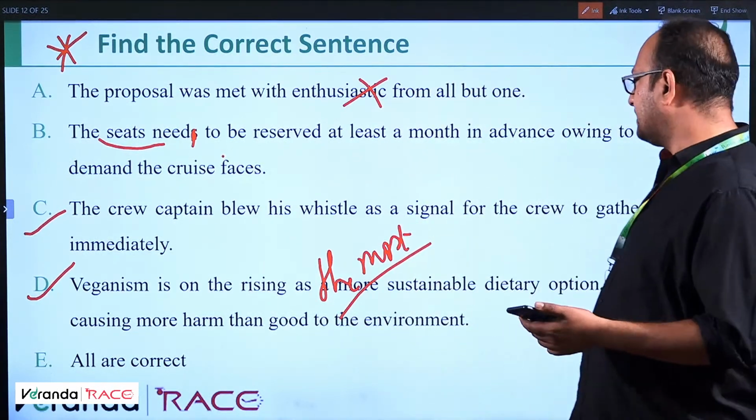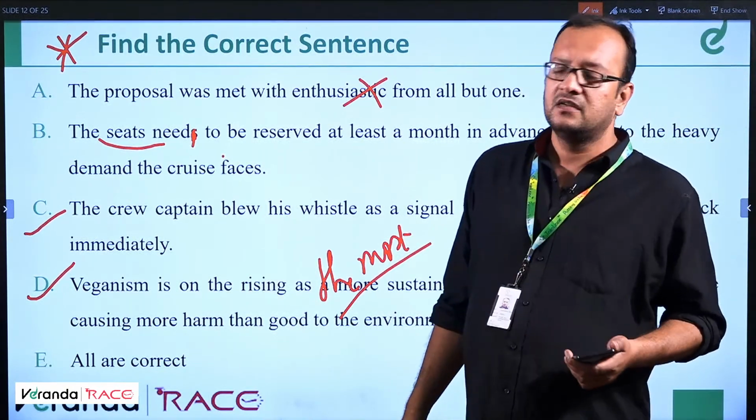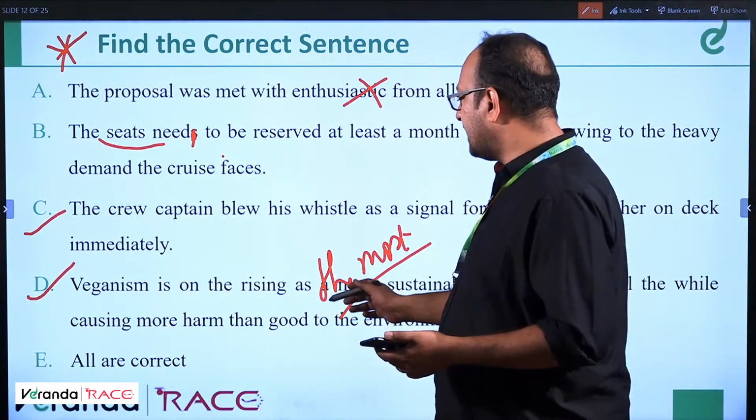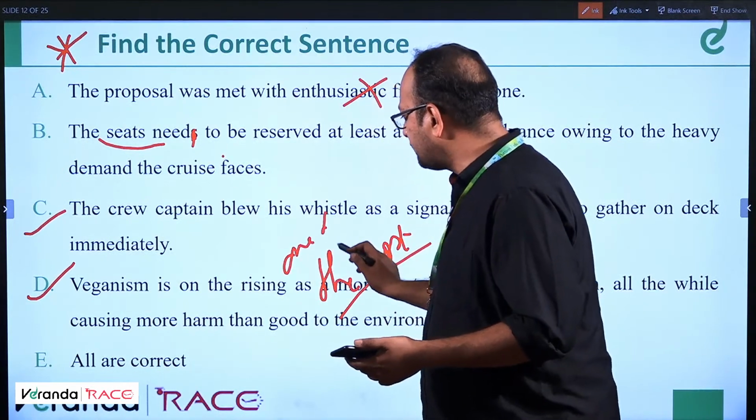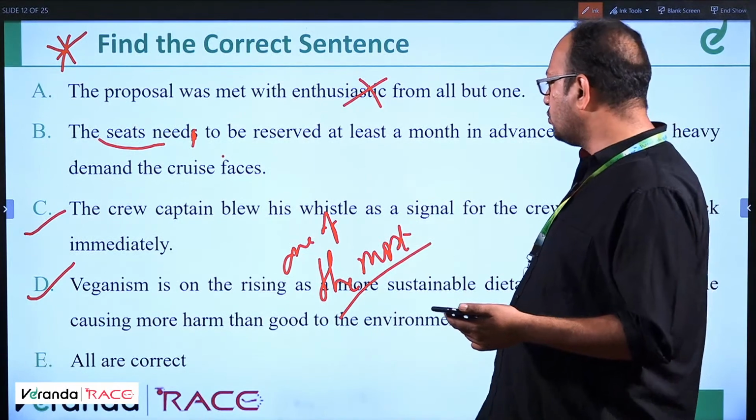As the most sustainable dietary option, all the while causing more harm than good to the environment. So it can be like veganism is on the rising as one of the most, not more, it should be like that.